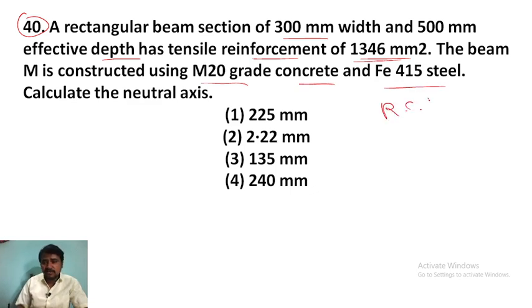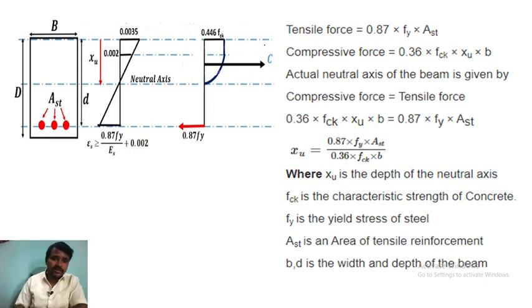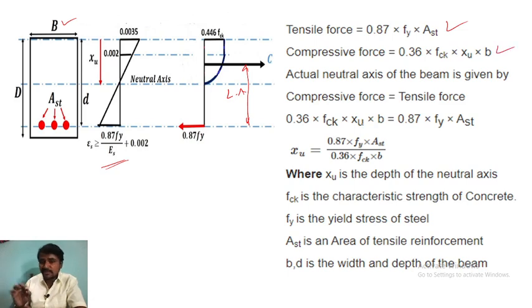So this is an RCC question. Let me tell you first. Understand this is B and this is the overall depth and this is the area of steel and this is the neutral axis. Now this is the strain diagram and stress diagram. This is strain and this is stress diagram, and from here to here this is the lever arm. The tensile force is 0.87 Fy AST, and the compression force is 0.36 FCK into XU by B.